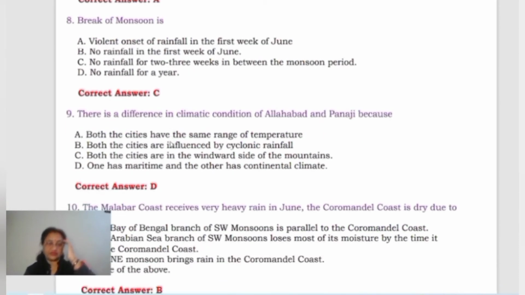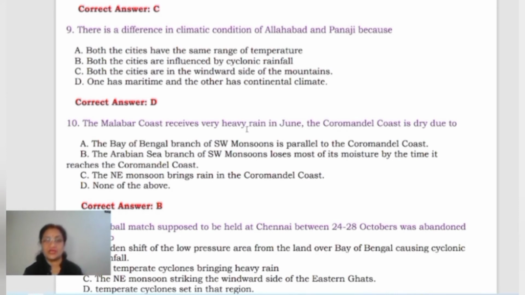Now let's move to the next one. There is a difference in climatic condition of Allahabad and Panaji because one has maritime and the other has continental climate. Allahabad is away from the coastal influence. That means it is lying in the interior parts. It has the continental type climate. But Panaji is lying on the coast, right? So it is under the influence of sea and land breeze. So it has maritime type climate. So the D option is the correct one out of all these four.